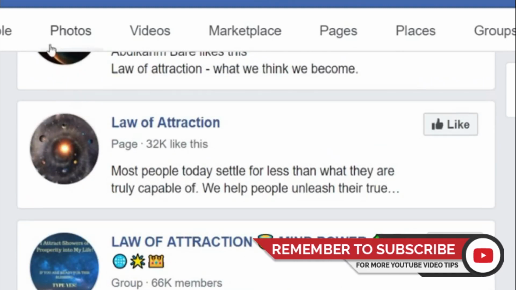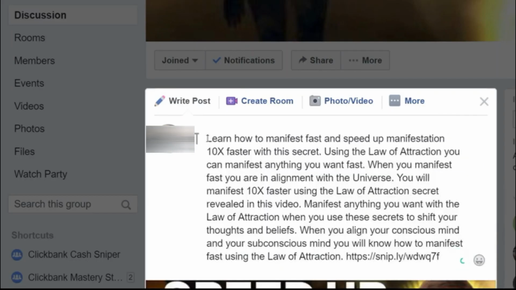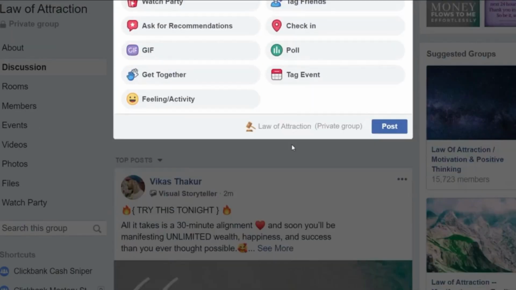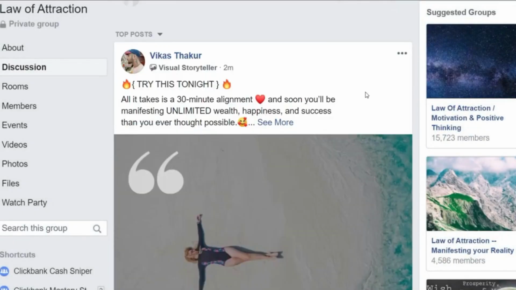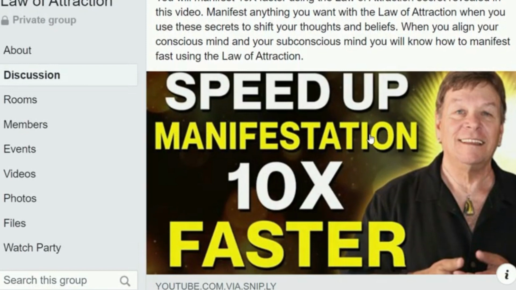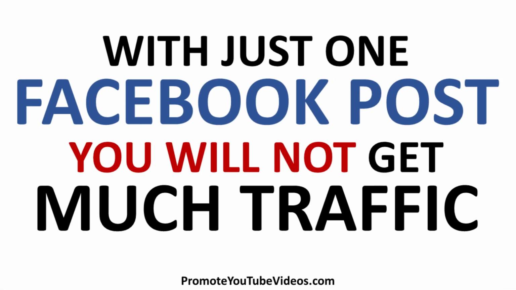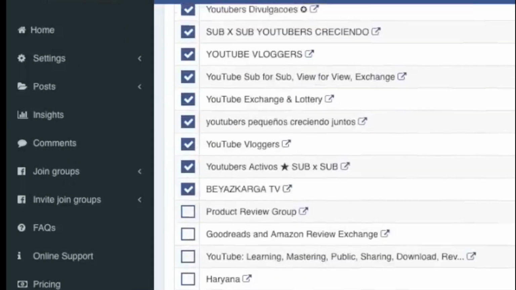You need to join a couple of groups. This is a group that I have already joined, so let me create a post. I will add some text and then add the link copied in step 3. Here, I'm not going to link directly to any offer, so you won't get banned from the group. But make sure not to spam the group. You see the post here. Now, just one post like this will not generate that much traffic, which also means the money you will make will be low. You need to post to multiple groups, and that's time consuming.